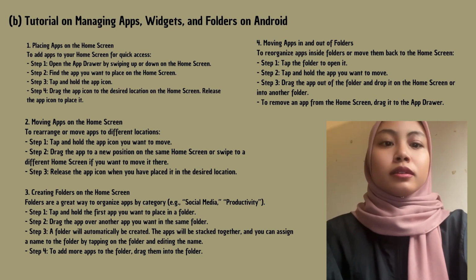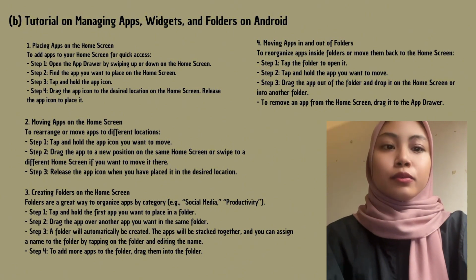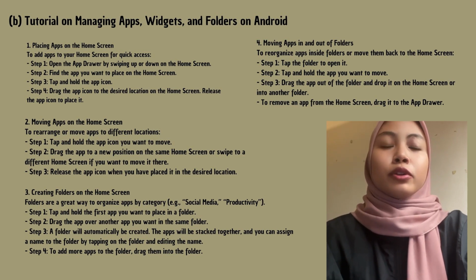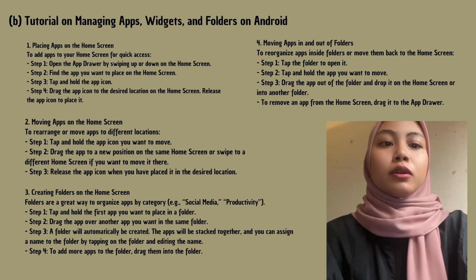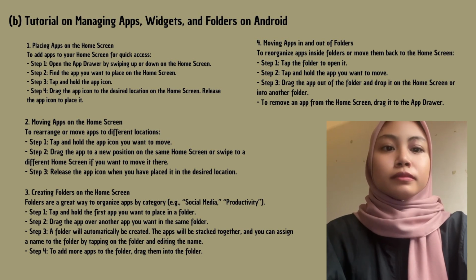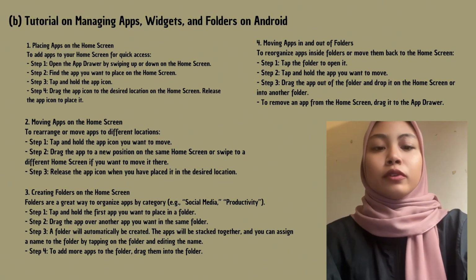Third, creating a folder on the home screen. Folders are a great way to organize apps by category like social media or productivity. Step 1, tap and hold the first app you want to place in the folder. Step 2, drag the app over another app you want in the same folder.